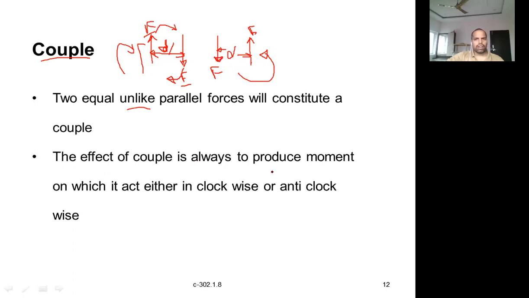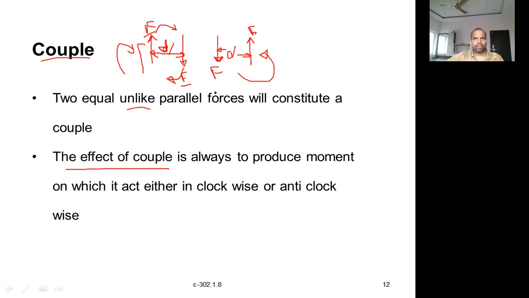The effect of a couple is always to produce a moment only. Okay, it is very important. The property of a couple is that its effect is always to produce a moment, so there will not be any translatory motion. Means if a couple is acting on a body, there will not be any displacement of any point.